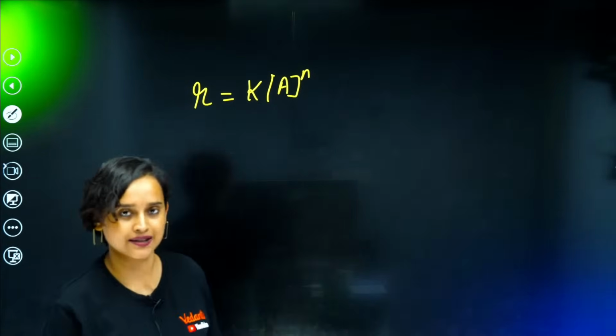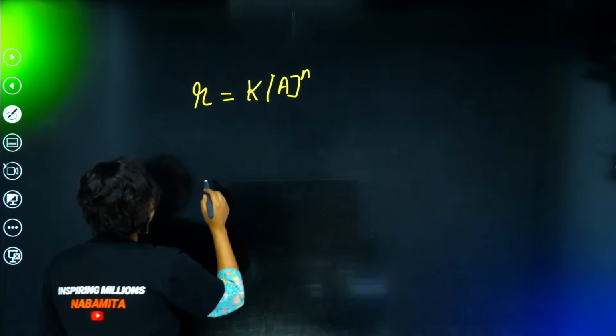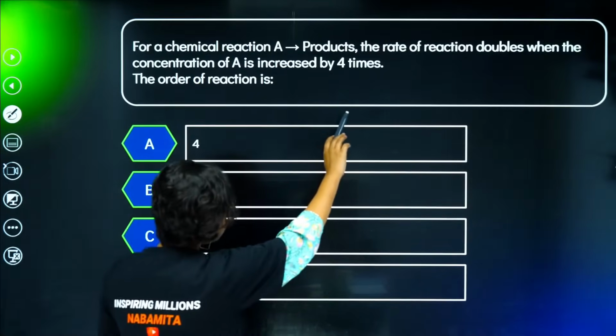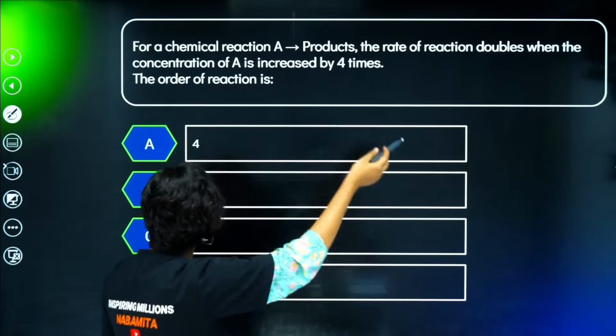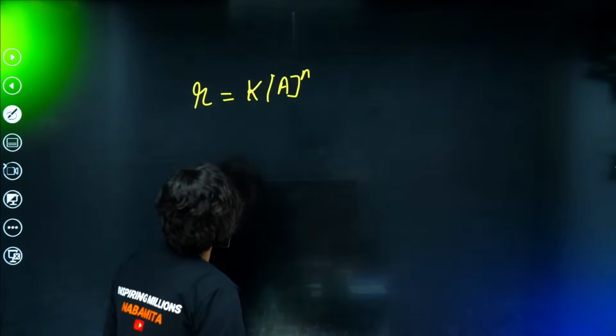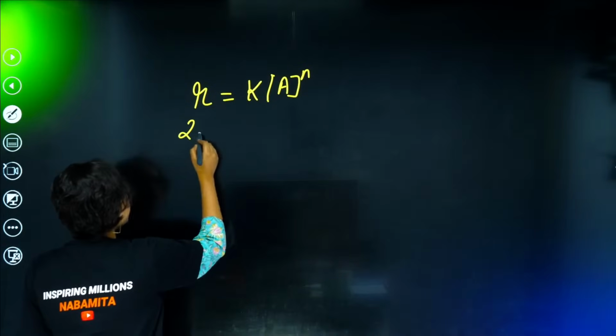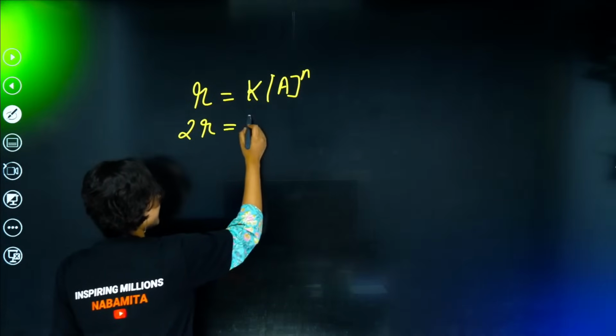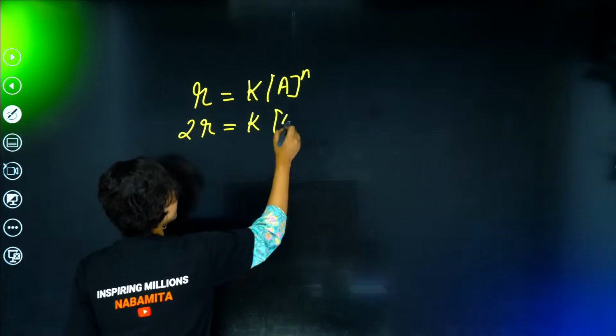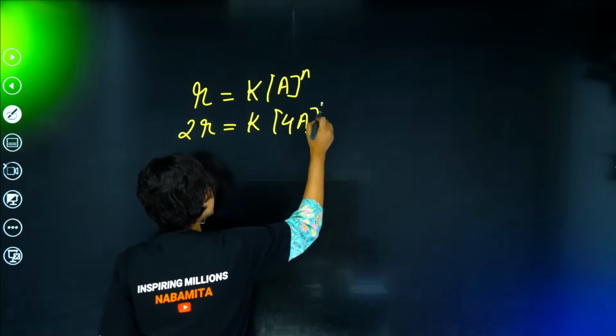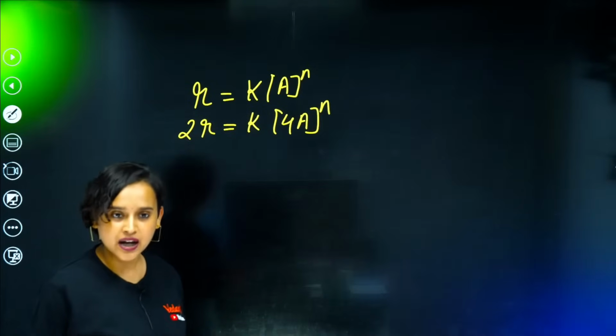Now it says that the rate of reaction doubles when the concentration of A is increased by 4 times. So we can write that 2R is K[4A] to the power n. Am I right?